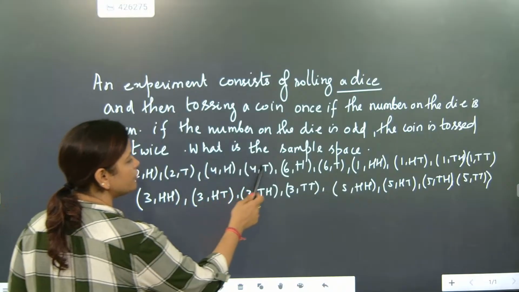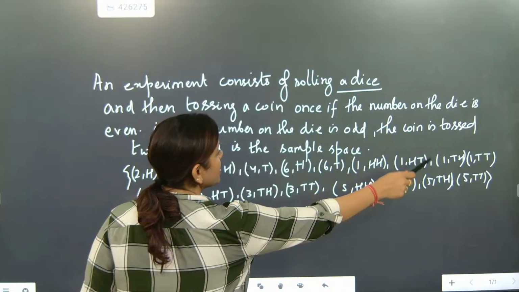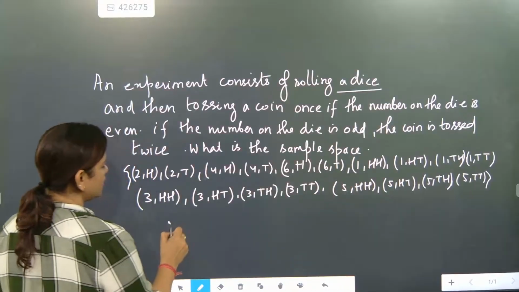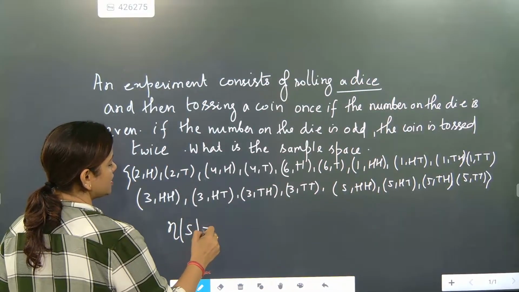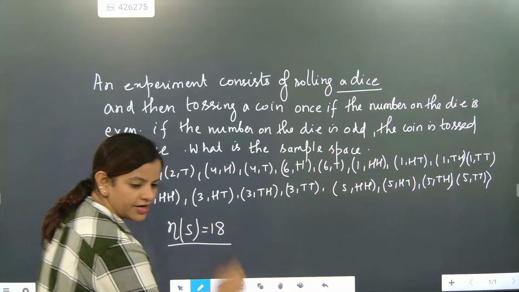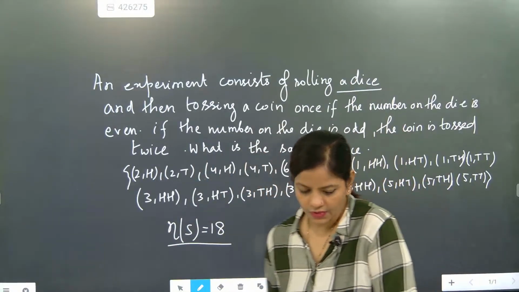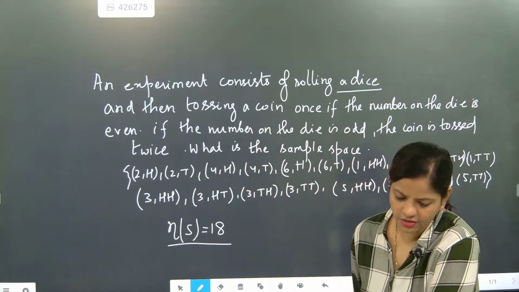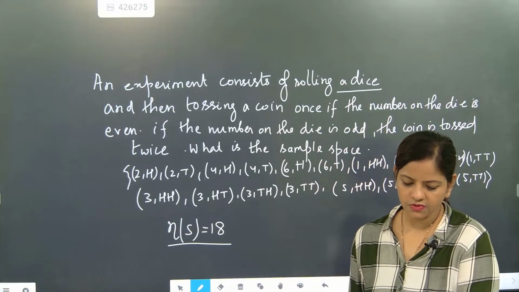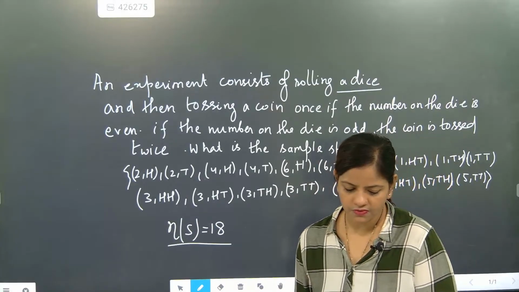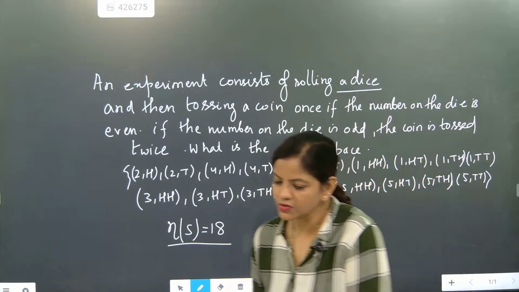1, 2, 3, 4, 5, 6, 7, 8, 9, 10, 11, 12, 13, 14, 15, 16, 17, 18. So the sample space, well done Siddharth, answer is exactly coming as 18. Understood? You are absolutely correct, Siddharth.